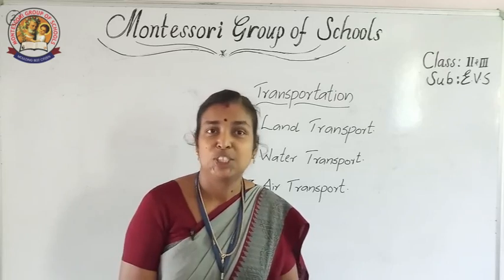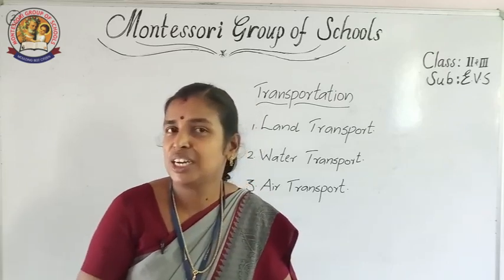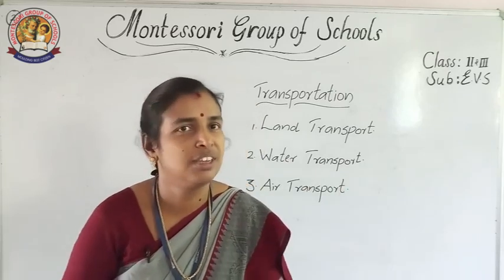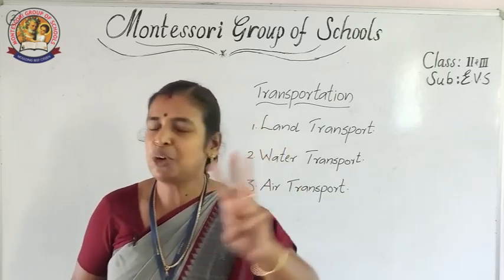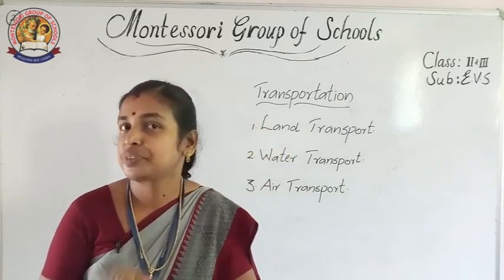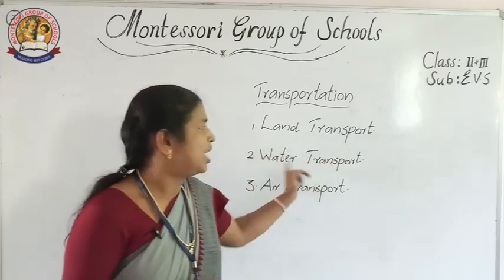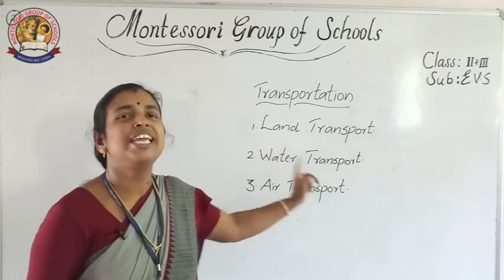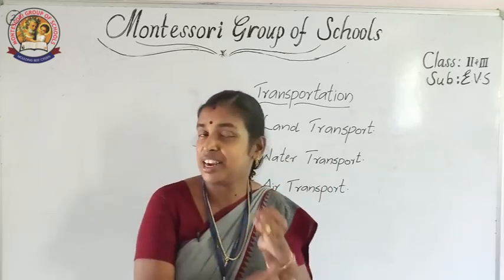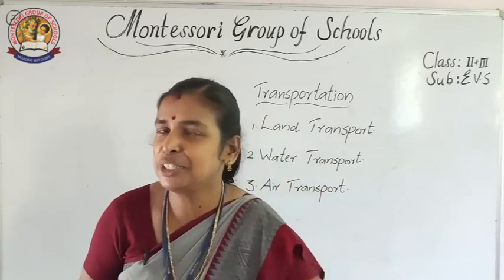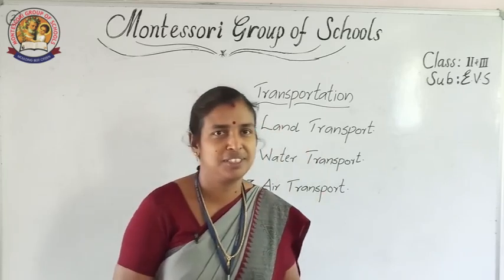So let us have a look at the modes of transport. We have three modes of transport. What are they? Land transport, water transport and air transport.